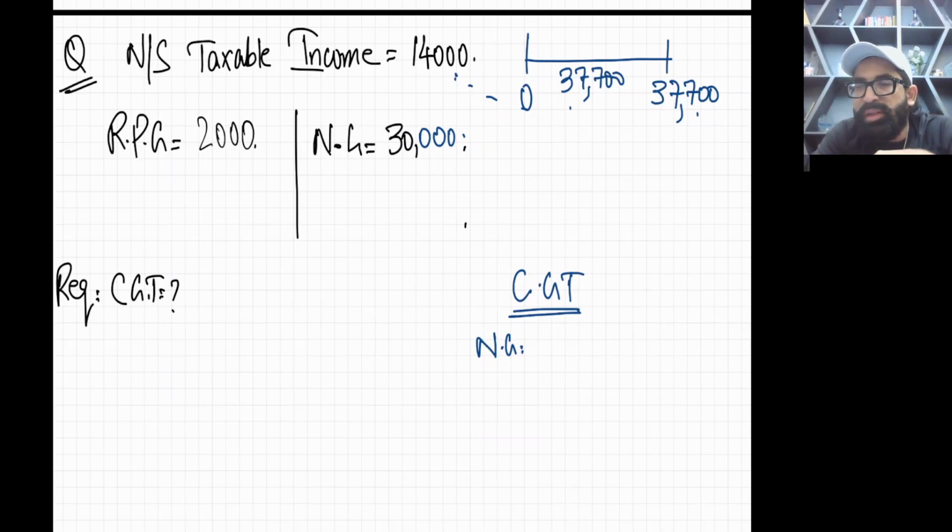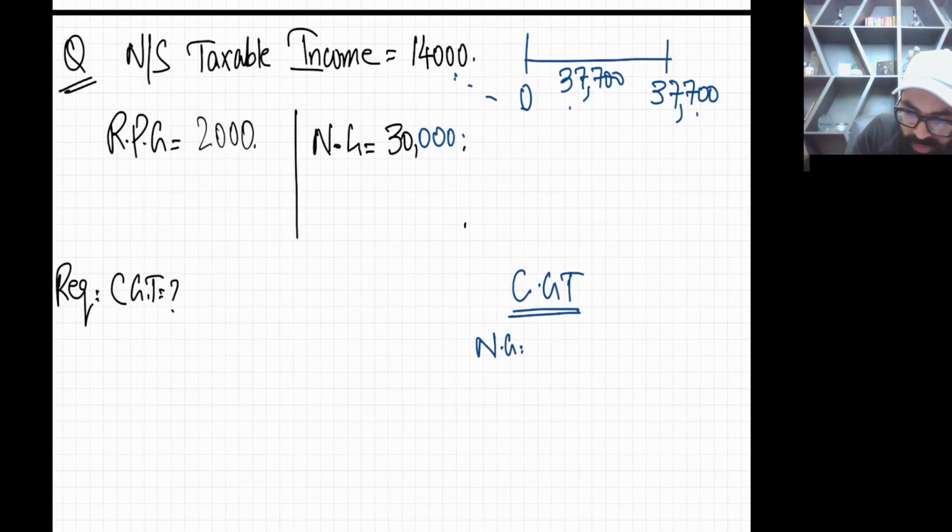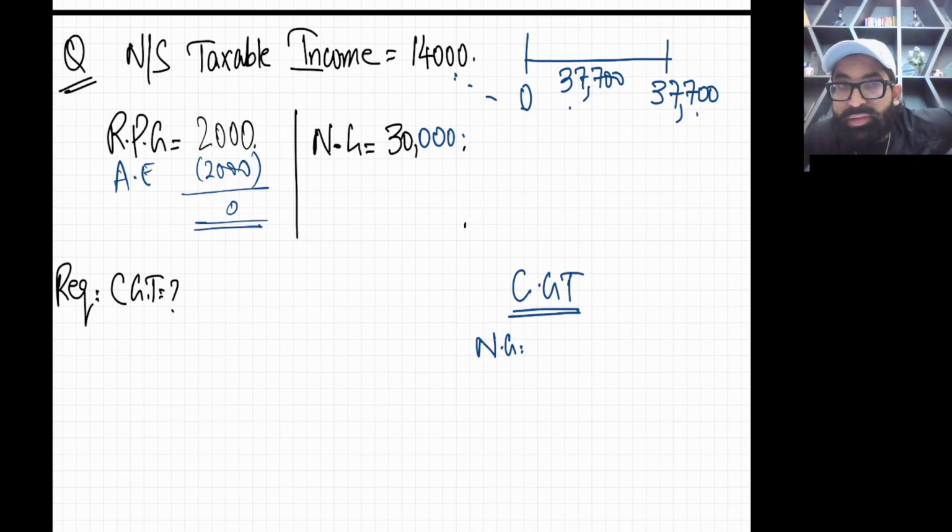Remember, I just told you the priority of using annual exemption is first always use RPG and then NG. So let's do it. Your annual exemption is 3,000. So out of 3,000 you'll use 2,000 here. This will be 0 now. Finished. And listen, still we have some annual exemption left, so we are not going to waste it because we have other gains. So now we'll use it here. This is what we call priority: first go for RPG, and if some annual exemption is left, then go for NG.